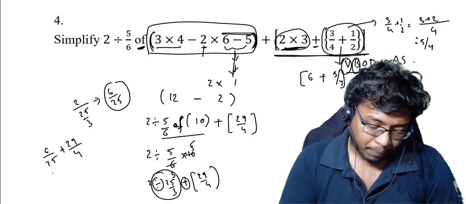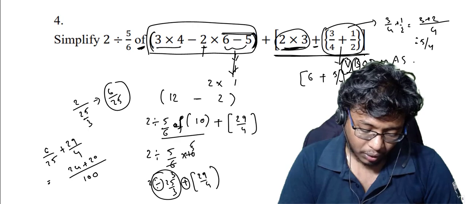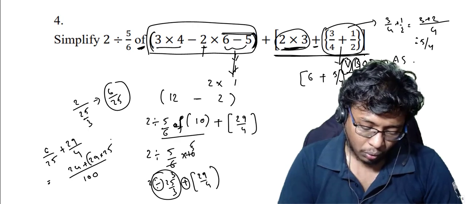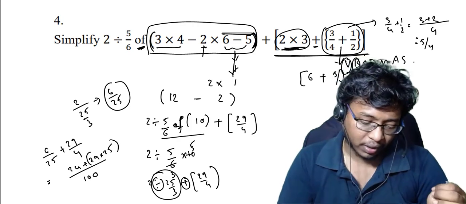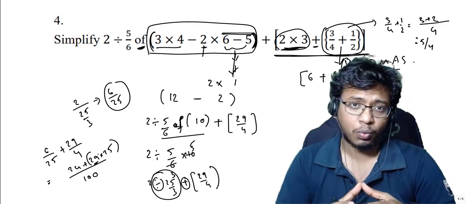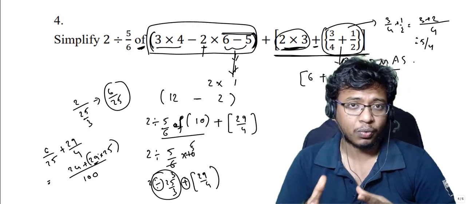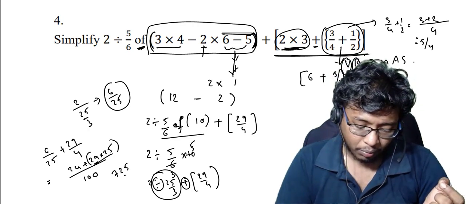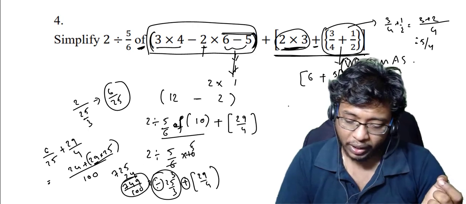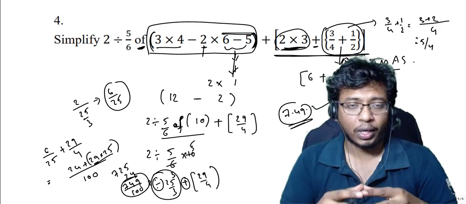That's it. Now if you do LCM, this gives you 100 and this gives you 24 plus 29 into 25. So what I do here is, instead of using calculator, 29 into 25, how I calculate is, I'll write this as 30 minus 1. That will be 29. So 30 into 25 will give me 750. 750 minus 25 will give me 725. So this value is 725. 725 plus 24 gives me 749 by 100. So 749 by 100 means 7.49.